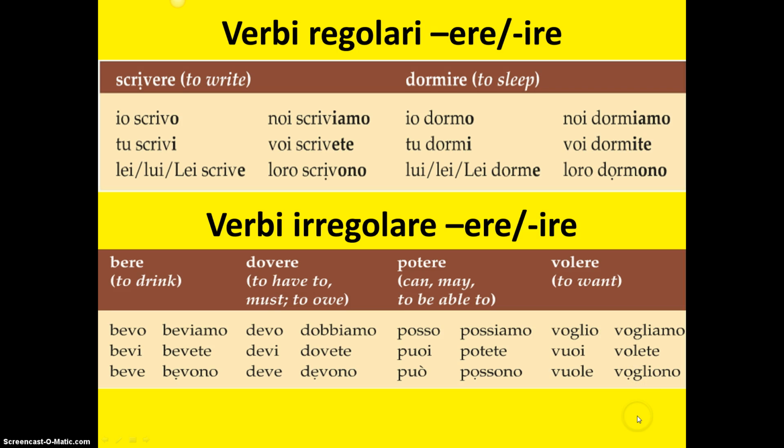You can see that with irregular verbs, the conjugated form sometimes is so different from the infinitive form that you wouldn't necessarily recognize it as being a conjugation of that verb, even if you know the infinitive. Say dovere, you're familiar with, but if you were to see the noi form, dobbiamo, you might not recognize it as being part of that verb.